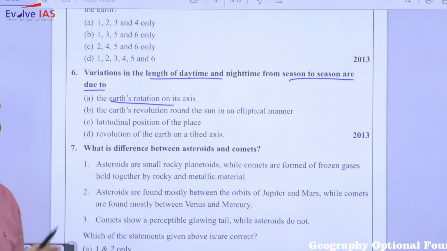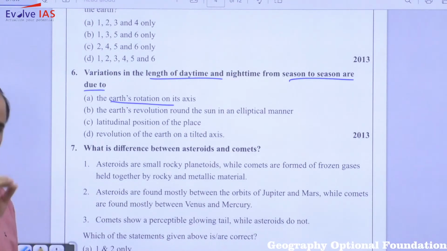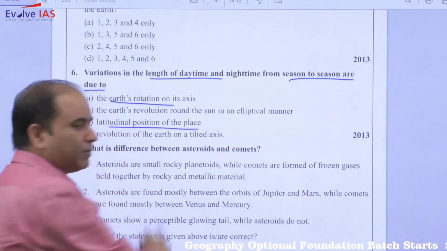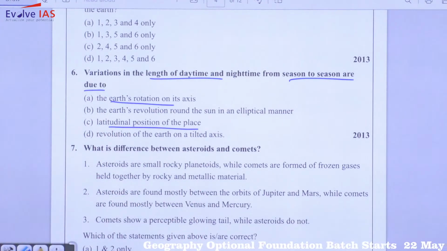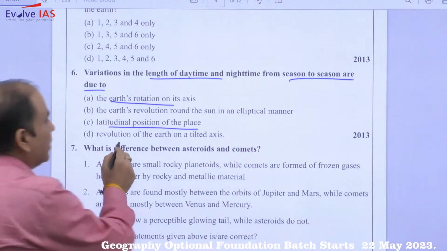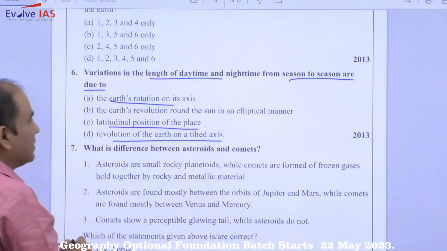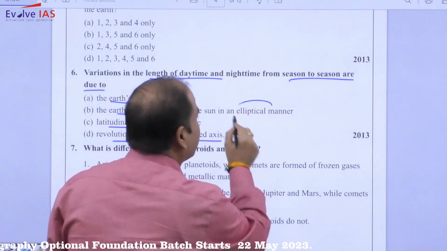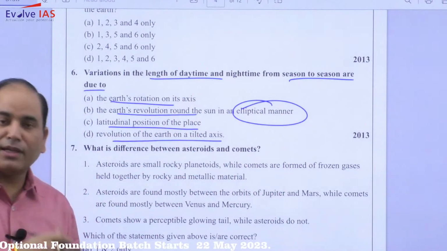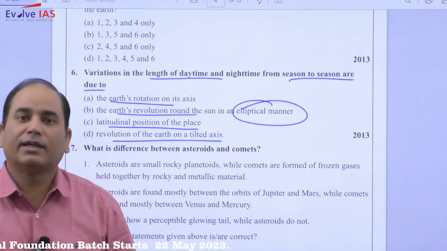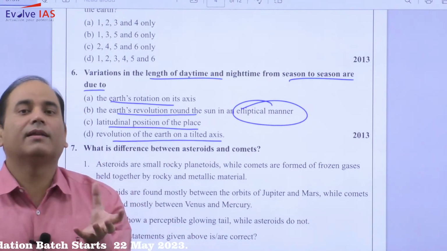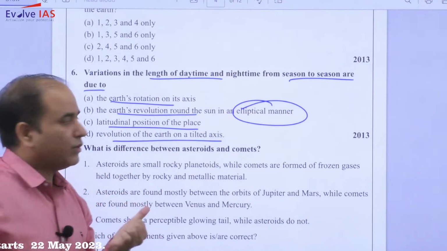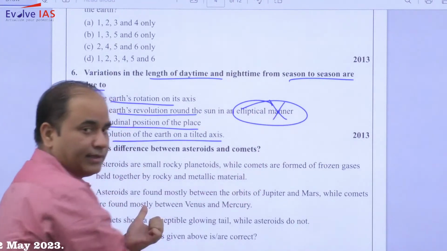Yes, so it's not completely incorrect. Rotation also has a role. Latitudinal position of the place, not that important. Revolution of the earth on a tilted axis. First of all, the revolution around the sun is in an elliptical manner. I have just now elaborated that this elliptical orbit does not have a role in the seasons. So this is completely incorrect.